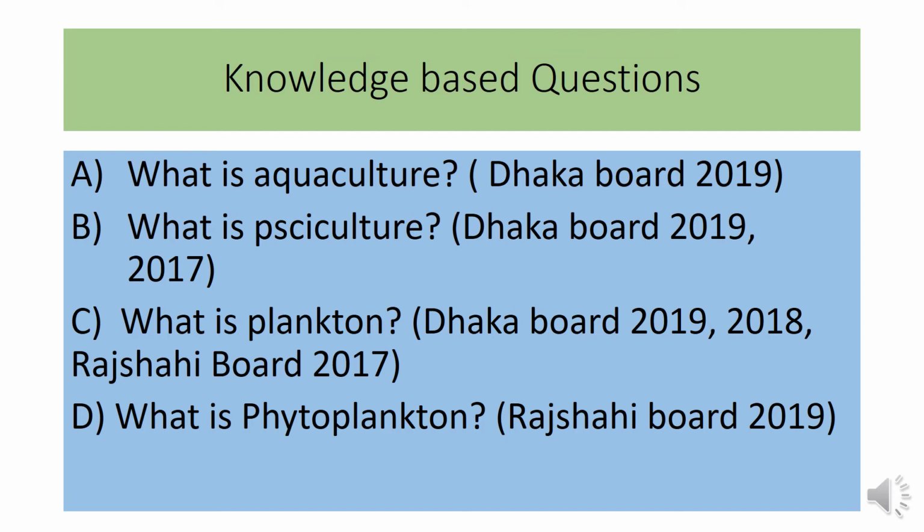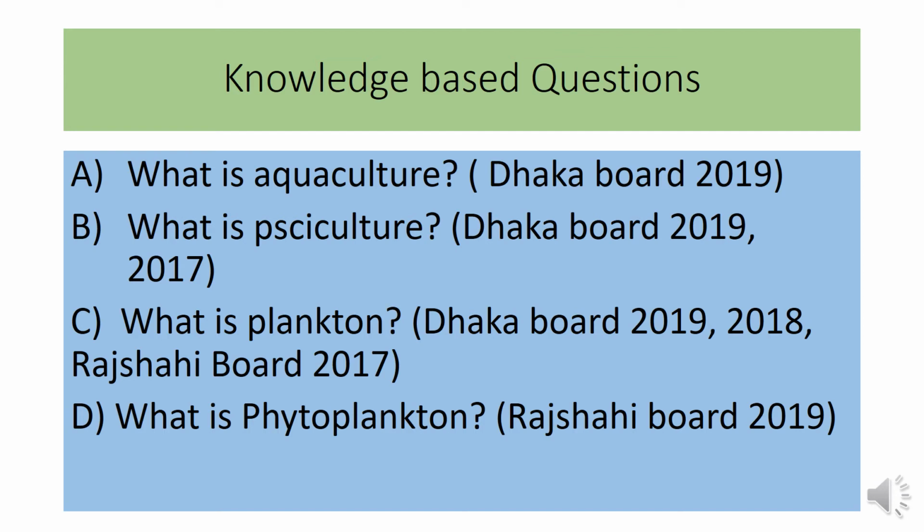Then the question is, what is plankton? Plankton is the natural food for fish. The small and microscopic organisms floating in the sea or fresh water which act as the natural food for fish are called plankton. Mainly plankton is of two types, phytoplankton and zooplankton.